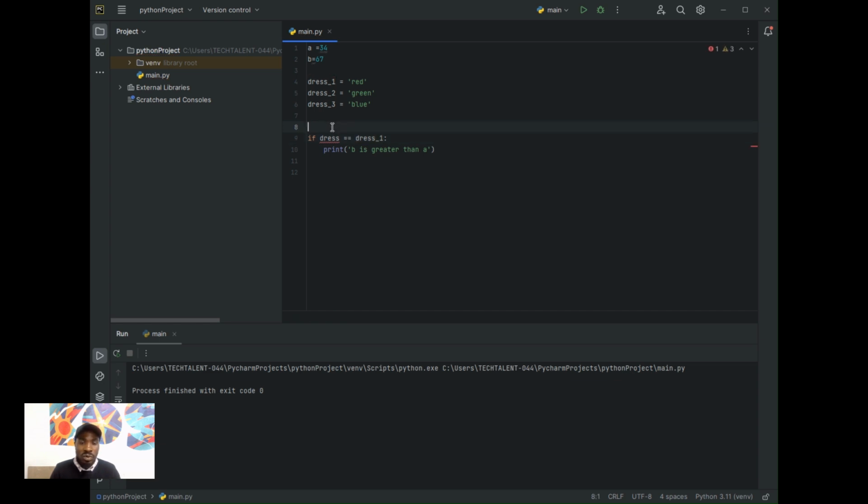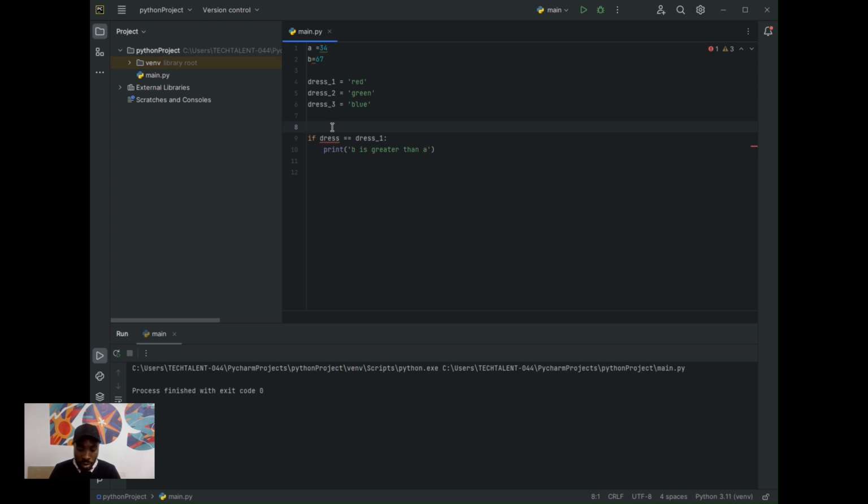But before that, eventually I want the user to input a dress in my code, and then compare the dress the user entered into my program with the color of dress I have.